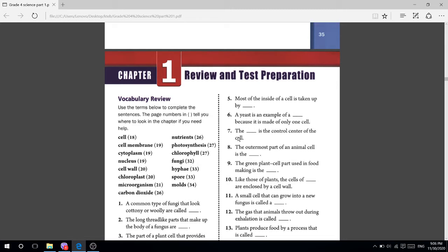Okay, students. Number 7, the blank is the control center of the cell. Write down nucleus in number 7. Number 8, the outermost part of the animal cell is what? Who can tell me?